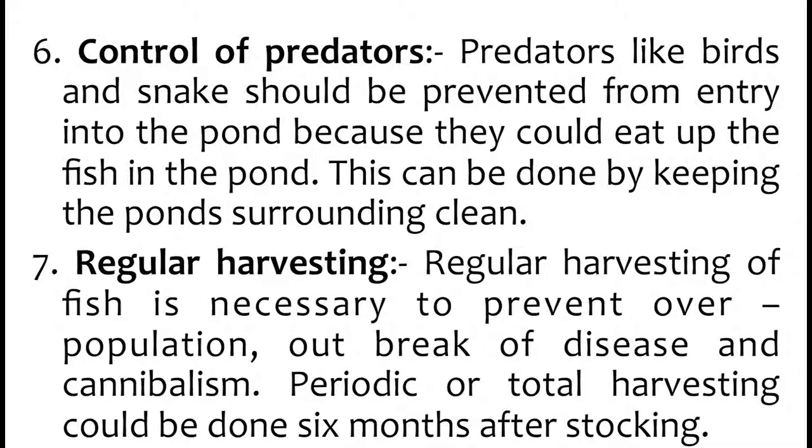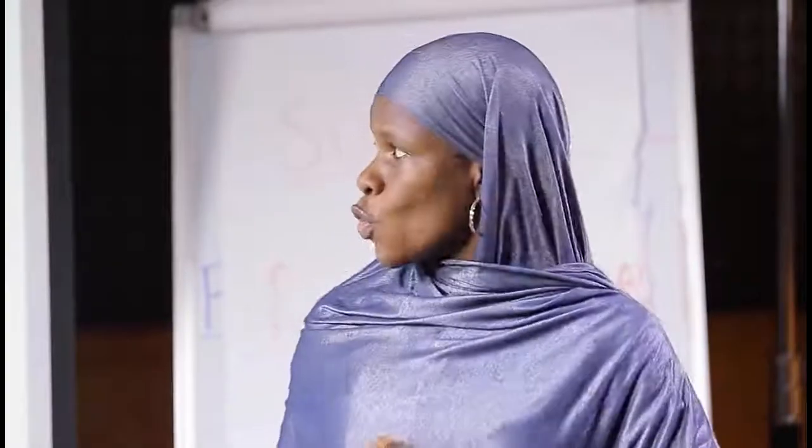Number 6, control of predators. Predators like the bird, snake should be prevented from entering into the pond because they could eat up the fish in the pond. This can be done by keeping the pond surrounding clean. Here, you have to be keeping your pond surrounding clean. To what? To control or to avoid predators such as the bird and snake, because once they get into the pond, they will just eat up your fish.